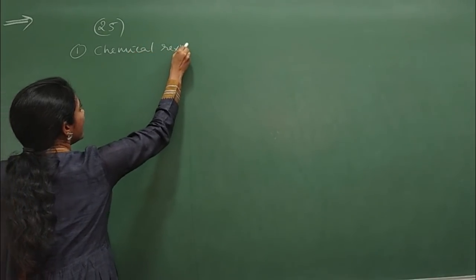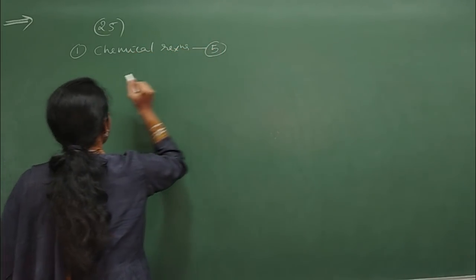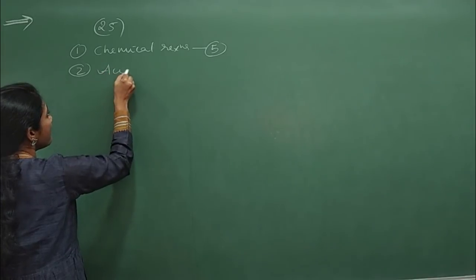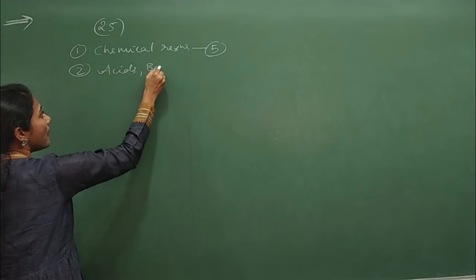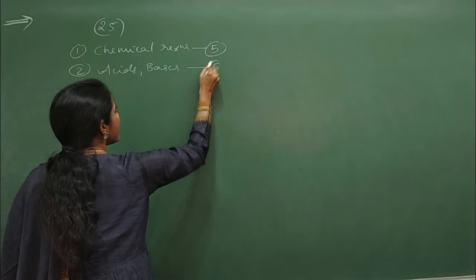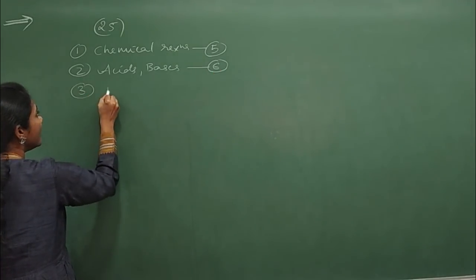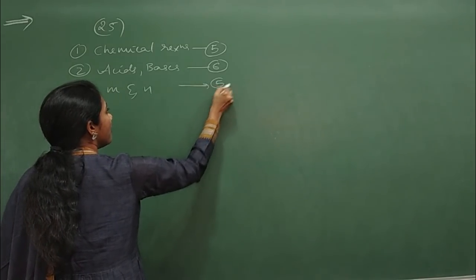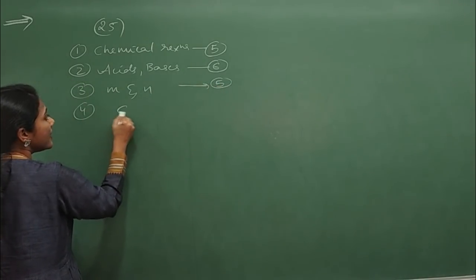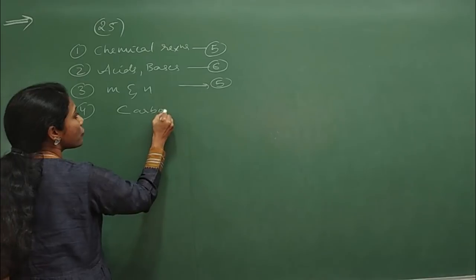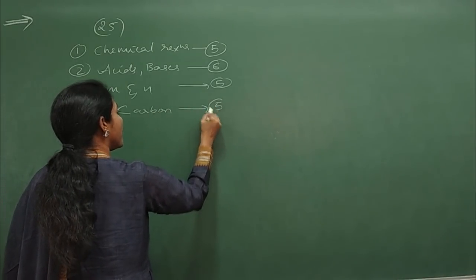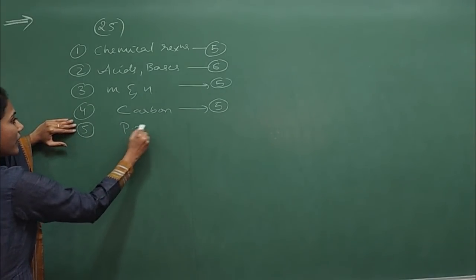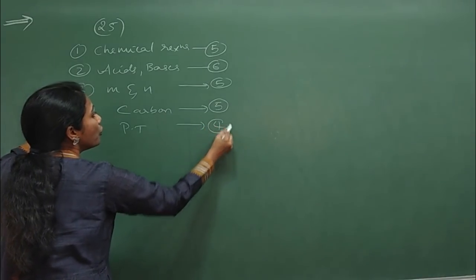So this chapter carries about 5 marks, and second chapter, that is the most important chapter, acids, bases and salts. So this chapter carries about 6 marks, and coming to third one, metals and non-metals. So this chapter has got 5 marks. Then fourth chapter is carbon and its compounds. So this chapter has got a weightage of around 5 marks. And finally, the fifth one, periodic classification of element, has got 4 marks.